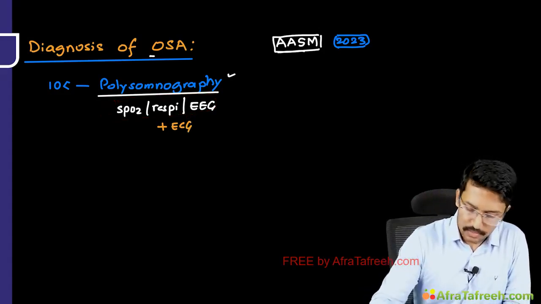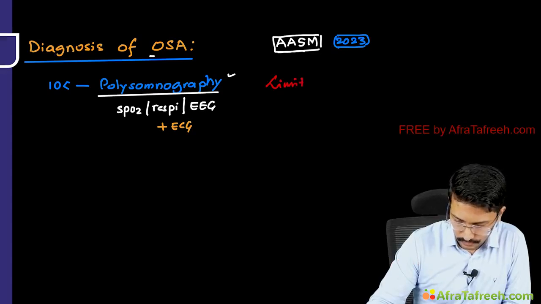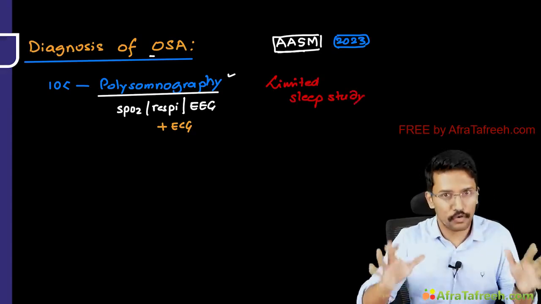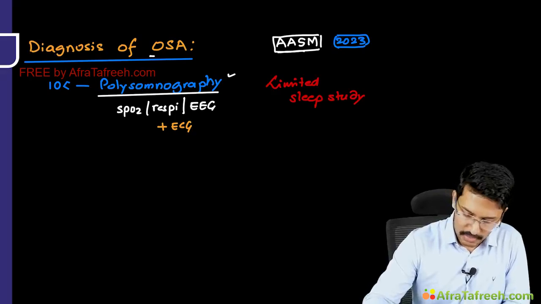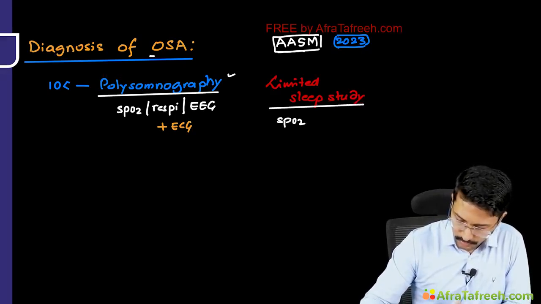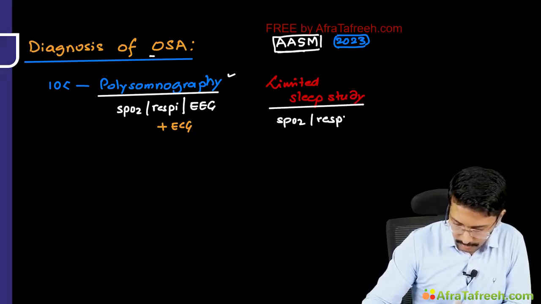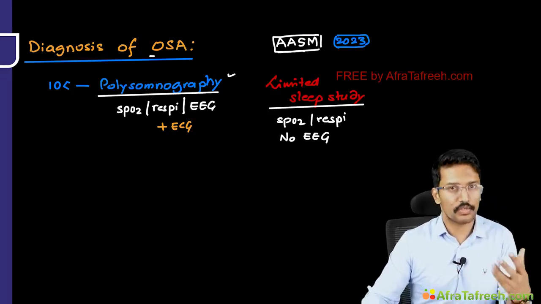But then we hear this term called limited sleep study. So when you hear the term sleep study or polysomnography, it is a full-fledged polysomnography. But when we hear the term limited sleep study, it means a sleep study where we are skipping the EEG. So only SpO2 and respiratory parameters are measured and there is no EEG involved. Okay, both of these methods have their own pros and cons.